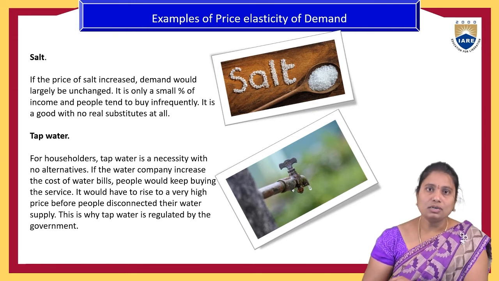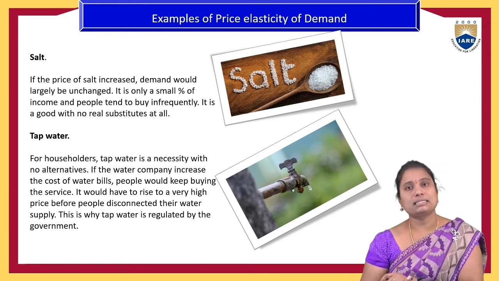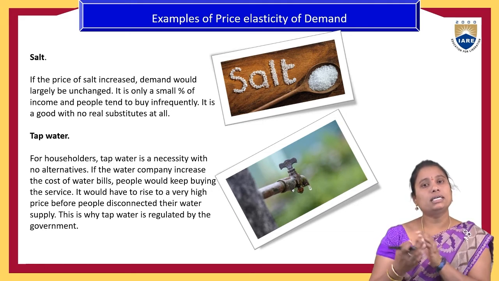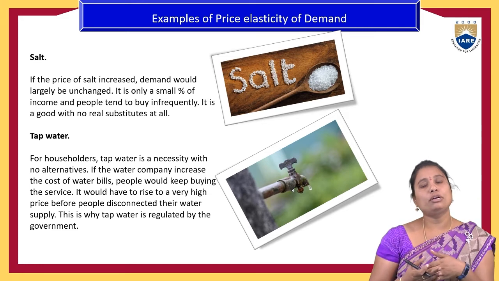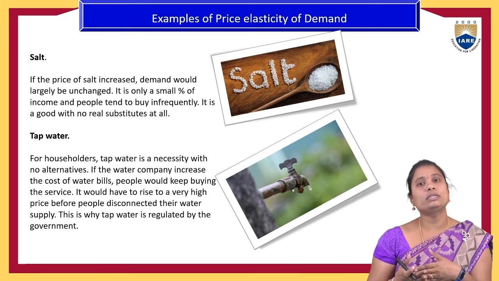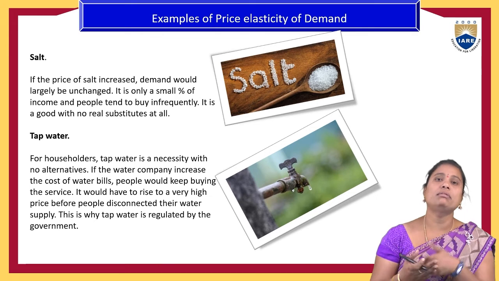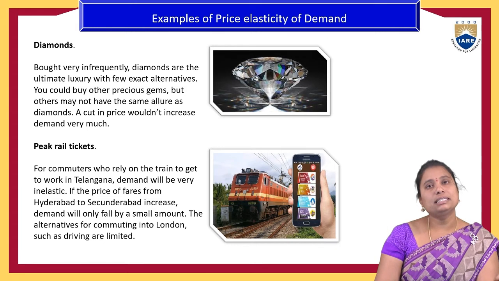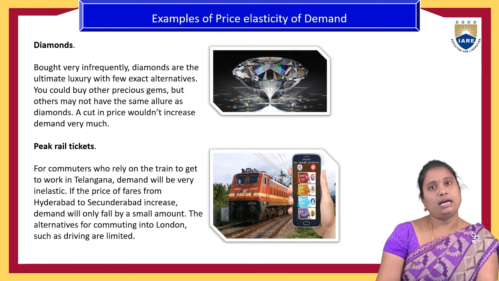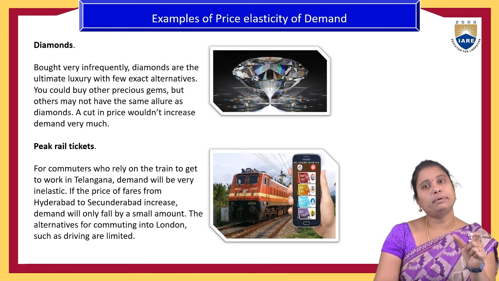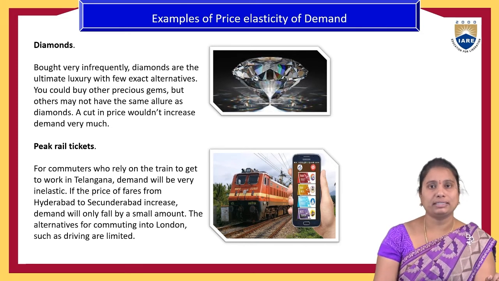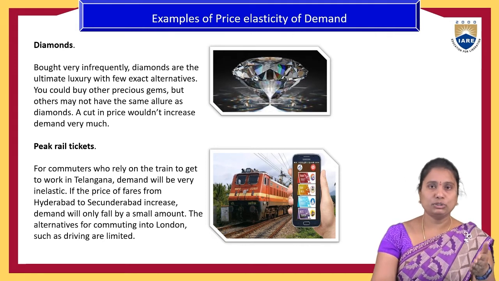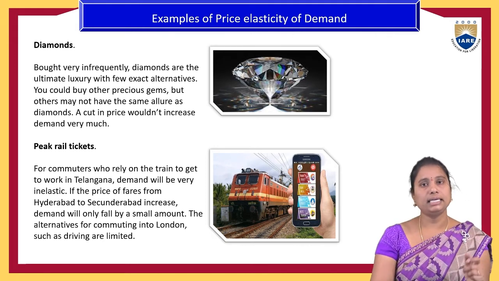Tap water as well as electricity are also good examples. Here they are necessary goods. So even if the government increases the tap water prices or the electricity bills, people will consume the same levels as per their requirements. And diamonds are also a very rare product and somehow a luxury product. If the price increases, people still want to buy the same quantity, or it might even increase.